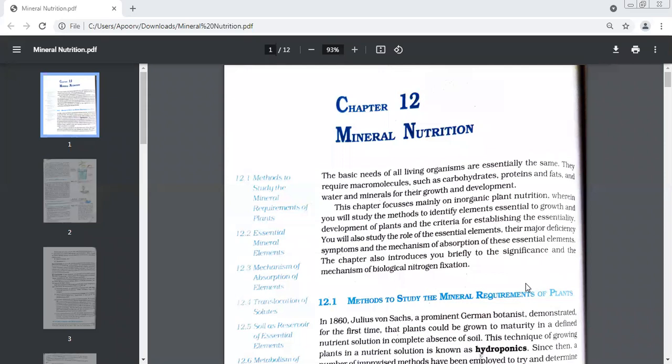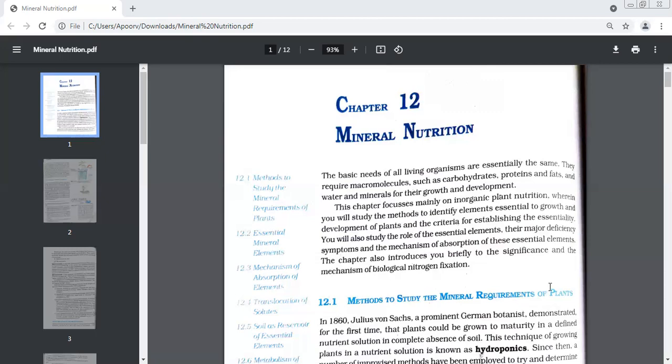What is the difference between macro and micronutrients? Macronutrients are present in large amounts and micronutrients are present in small amounts. Otherwise, it's correct, but they are required in large amounts by the plant.